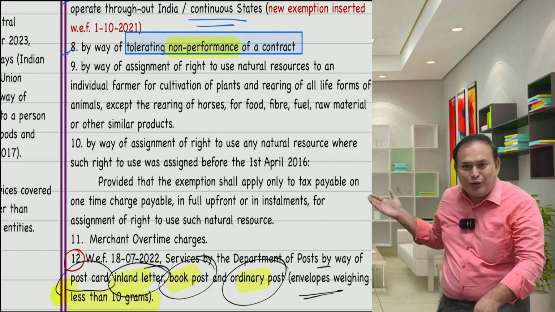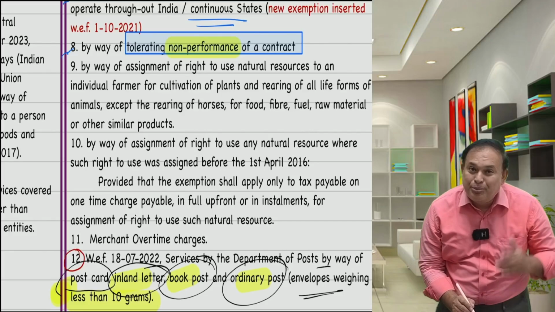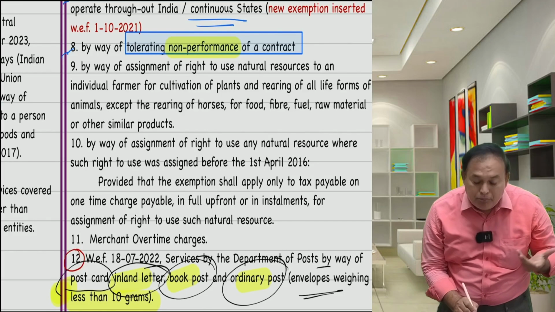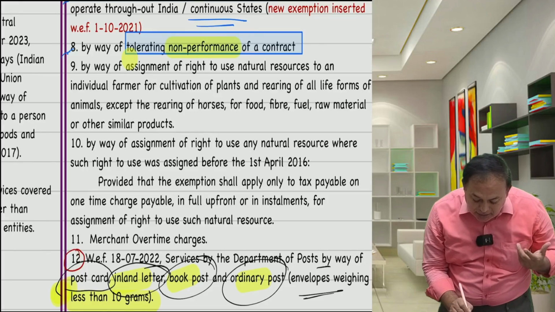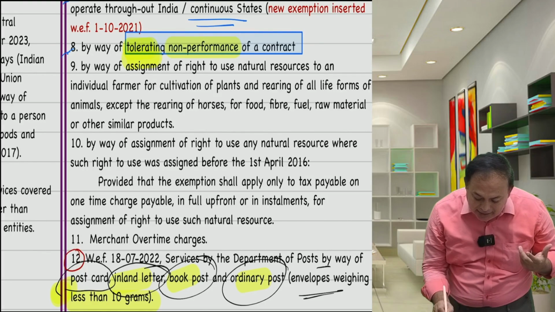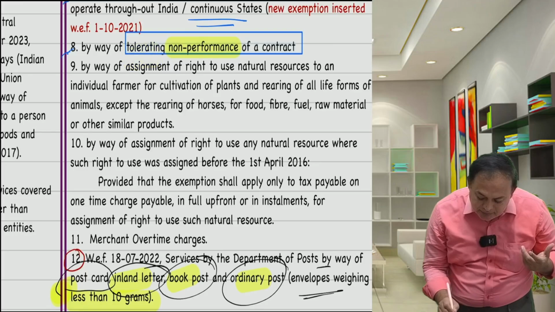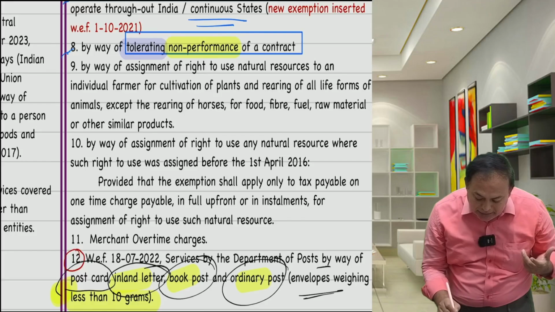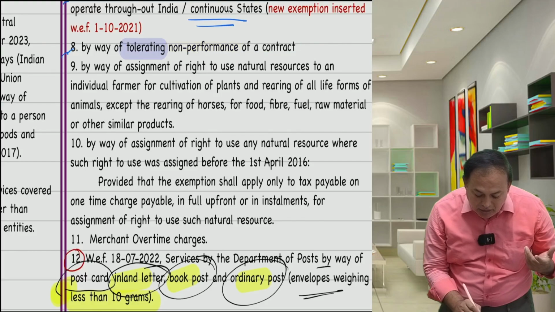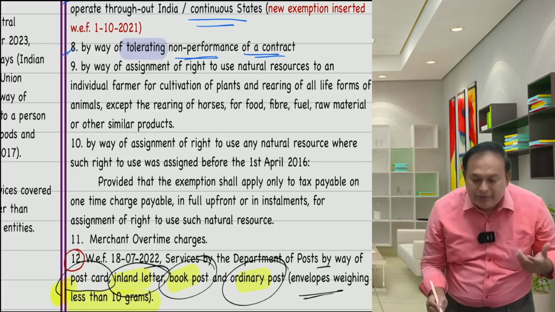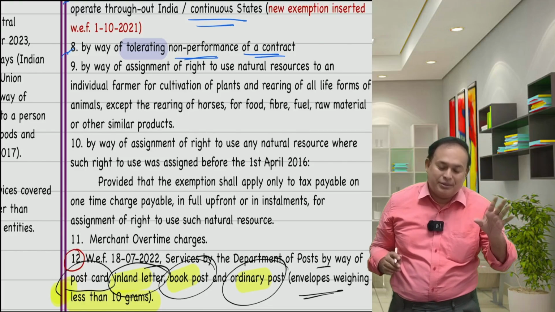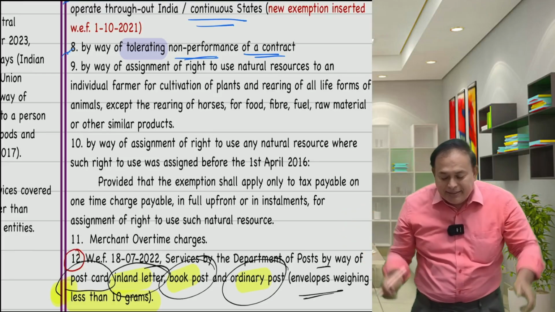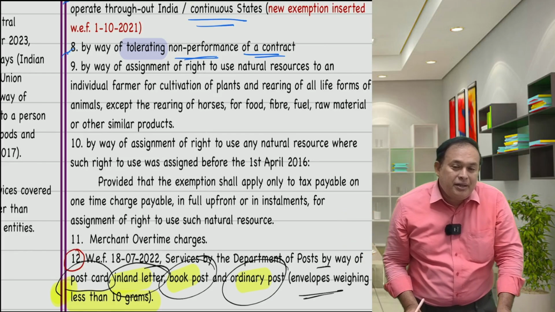Excellent. So you are quoting this exemption. Supplier of service, local authority, services supplied by way of tolerating non-performance of a contract. So exempted. 2 crores exempted. Second case, Kamal Builder said,